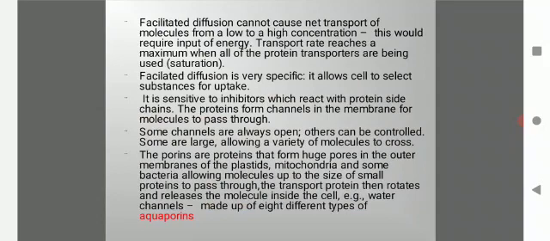The porins are proteins that form huge pores in the outer membranes of the plastids, mitochondria and some bacteria, allowing molecules up to the size of small proteins to pass through. The transport protein then rotates and releases the molecule inside the cell. Example: water canals made up of 8 different types of aquaporins.